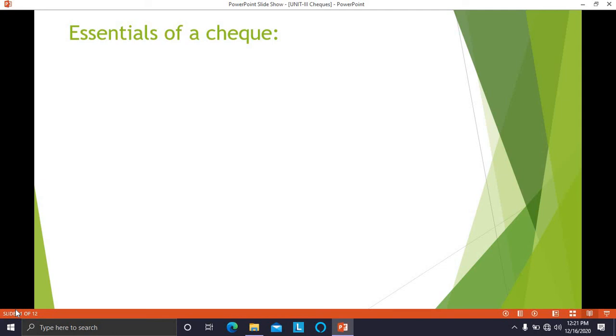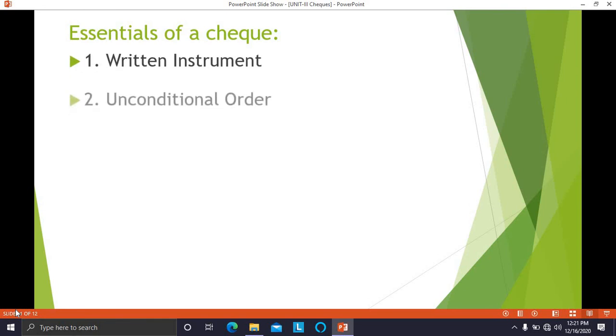Now we are going to just highlight the points on the essentials of a check. Whenever a check is drawn, there are certain essentials which need to be fulfilled. If the check does not have those essentials, the check will not be honored by the bank. Now, which are the essentials of a check? The first is that it is a written instrument.